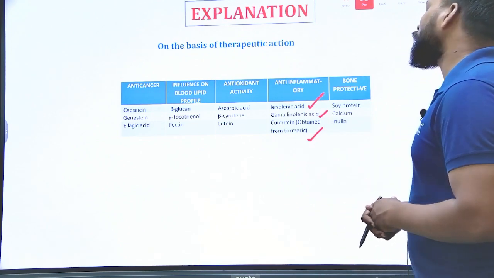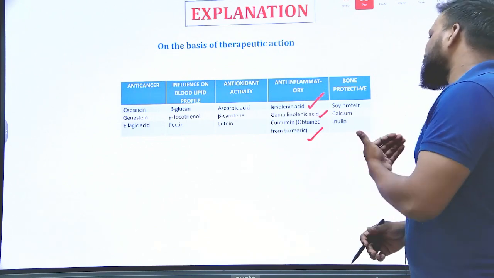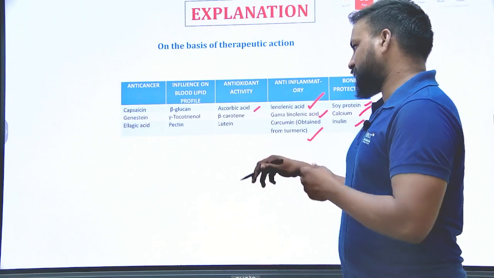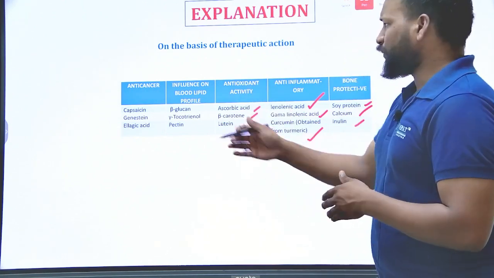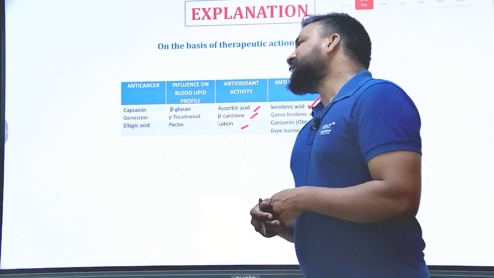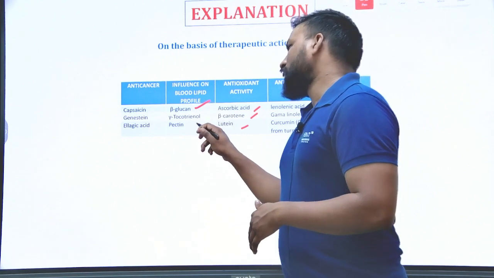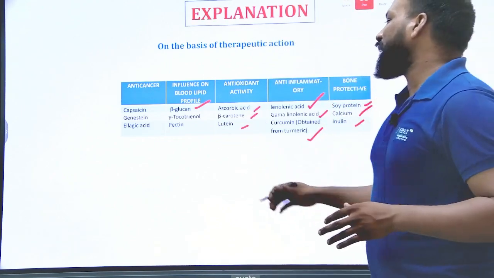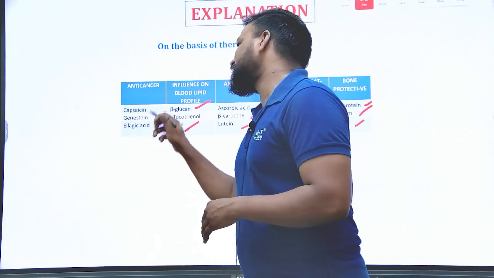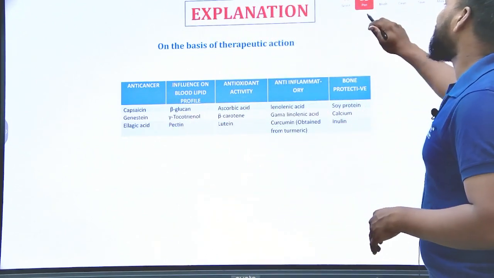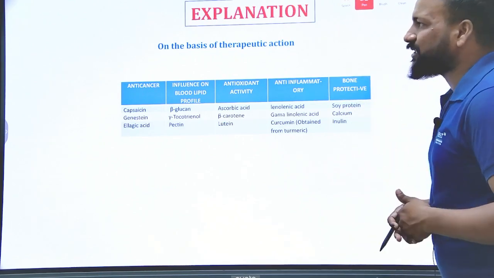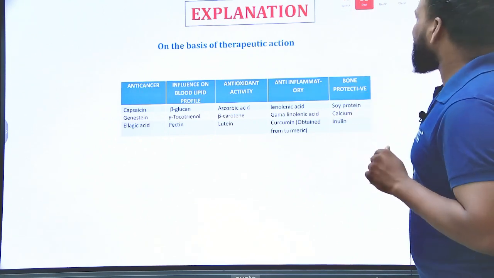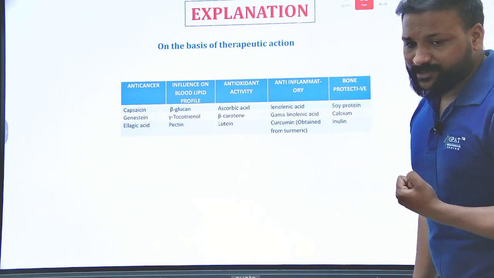So these are the things which have good anti-inflammatory property. Apart from that, some other drugs like bone protective ones, such as soy protein, calcium and inulin, and antioxidant chemical compounds are ascorbic acid, beta carotene and lutein. Whereas the anti-hyperlipidemic drugs are beta glucan, alpha tocotrienol, gamma tocotrienol and pectin, and capsaicin, genistein and ellagic acid are the anti-cancer drugs. Clear? But generally, curcumin is a chemical constituent of turmeric. That's it. Because of that curcumin only, the turmeric has anti-inflammatory properties.